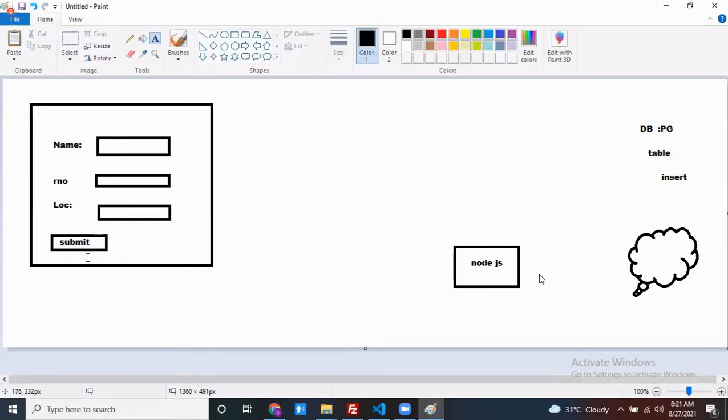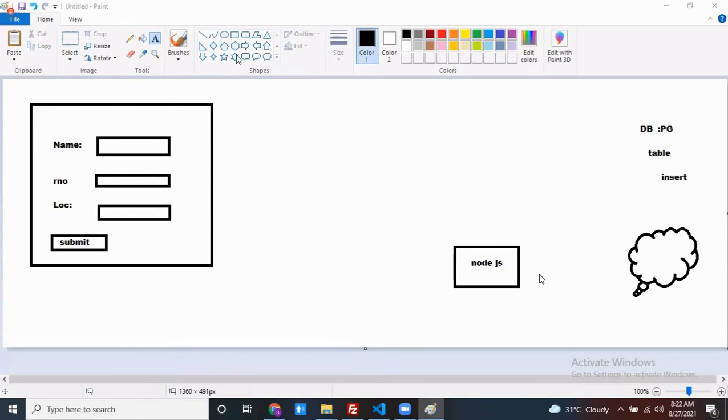Now at the time of clicking on the submit button, tell me the flow. What operation do you want me to perform? First of all, you have to take the data from the text fields, and you have to prepare one JSON object in the format my server side guy is expecting. This is the key, this is the key, like this. In that format only you have to prepare one JSON object and give this JSON object to my server.